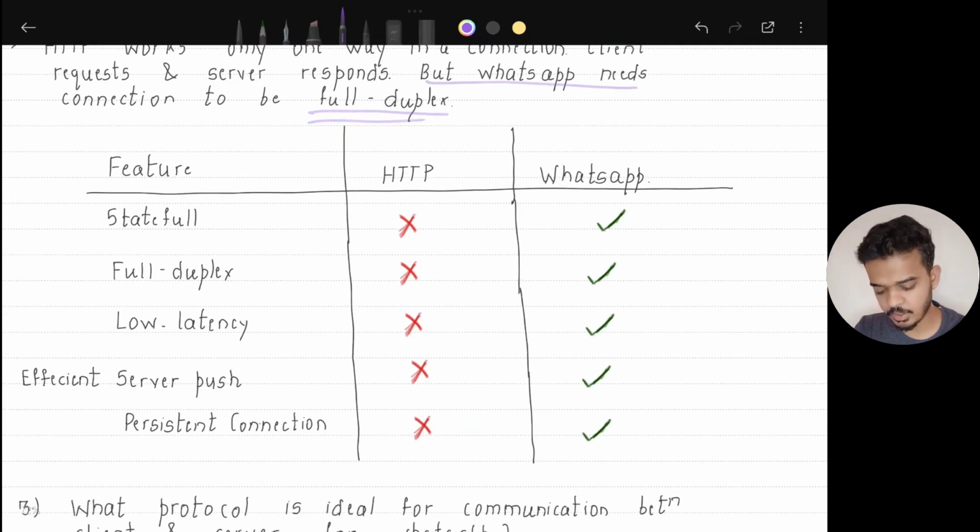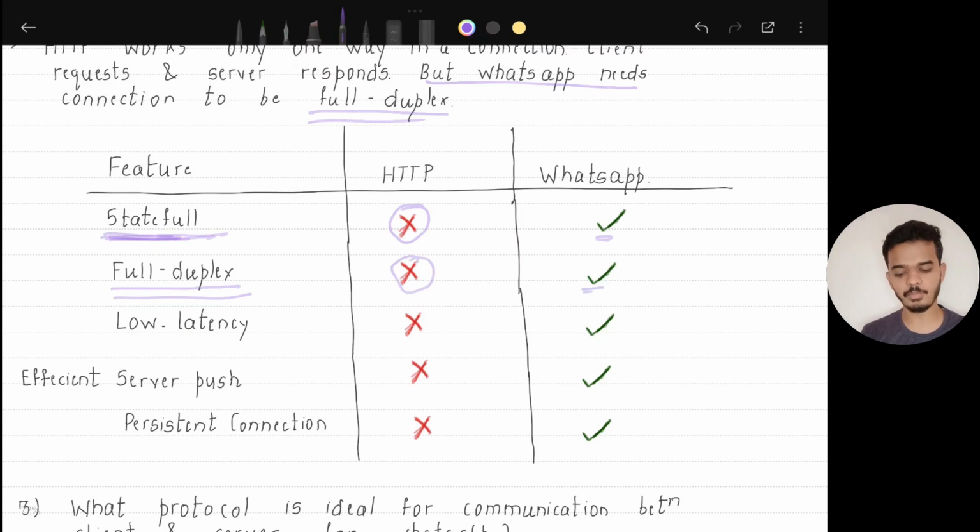So what are the problems with HTTP, or rather what do we want in WhatsApp? The protocol in WhatsApp needs to be stateful. That means it needs to know what has happened before, which message has been sent, and what is the response for that. We need something that does not need to set up a new connection every time. HTTP does not support this, but WhatsApp needs it. Next, we want the connection to be full duplex. That is, both client and server should be able to request and respond. HTTP does not support it in a single connection, but we need that for WhatsApp.